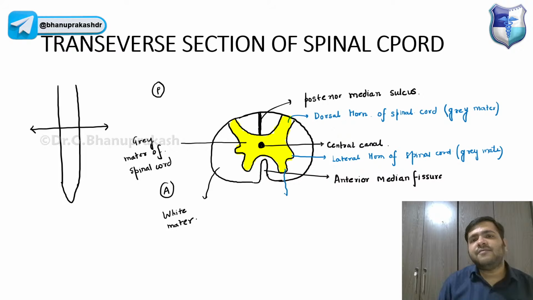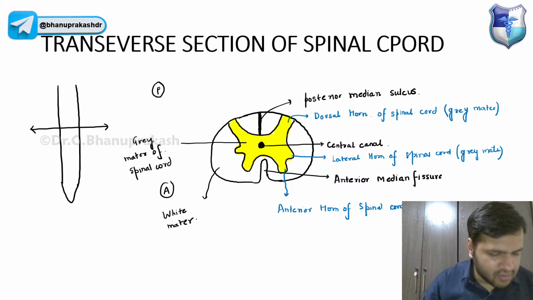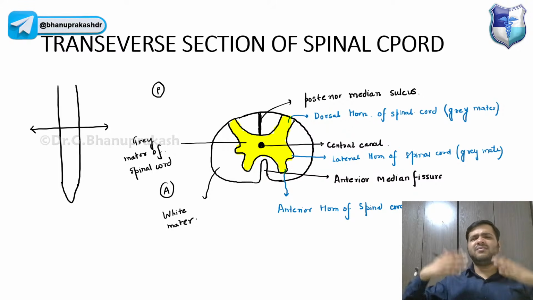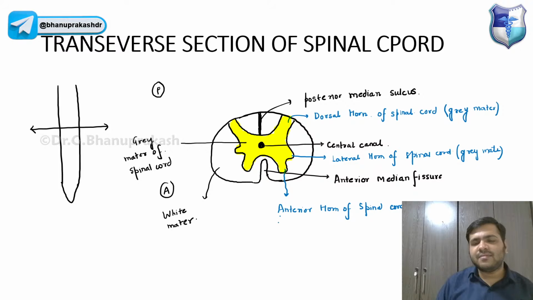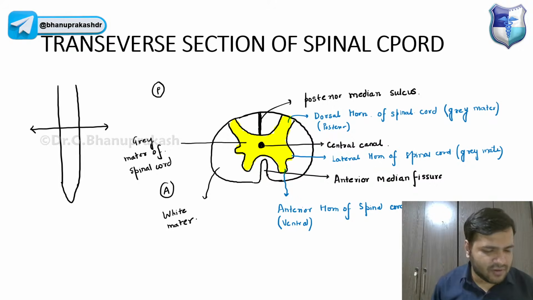And anteriorly, we also have one horn, and it is called the anterior horn of the spinal cord. So we have three horns just based on the position. Anterior, or I can simply say ventral horn of the spinal cord. Ventral means anterior only. Dorsal means posterior only. Posterior horn of the spinal cord. On the lateral side we have a horn, and anteriorly we also have a horn.